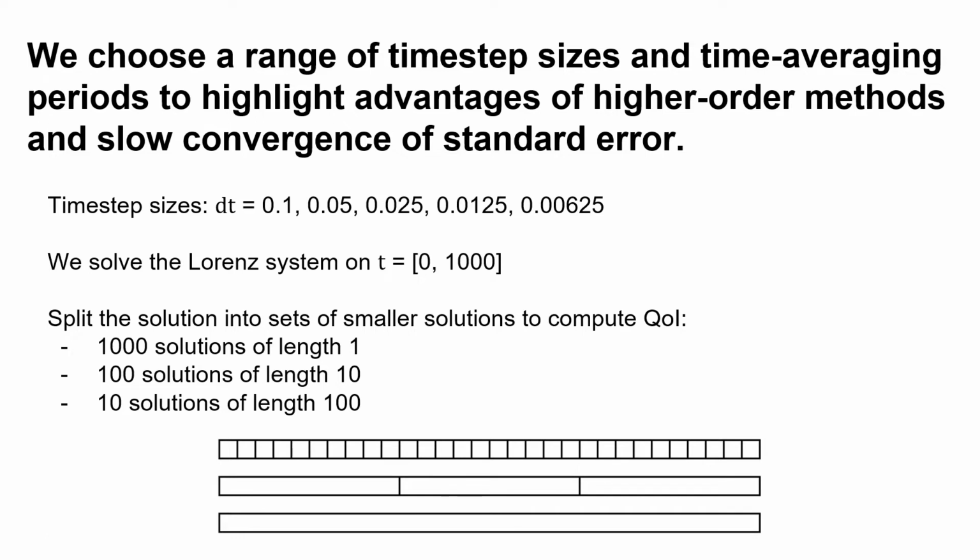This is illustrated in the figure at the bottom of the screen. We see that a single large solution can be split into a few medium-length solutions or many short solutions. We then compute the QOI on each of these smaller sample solutions and record the percent errors against the true QOI.